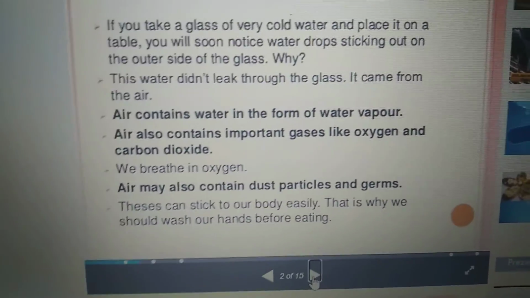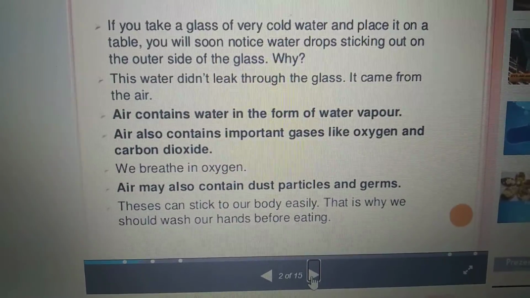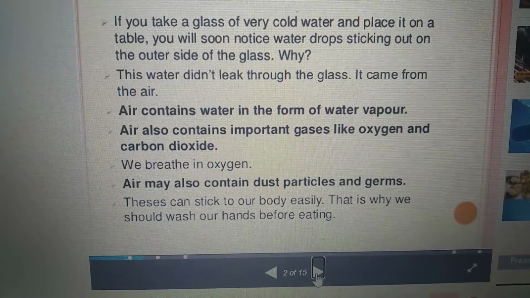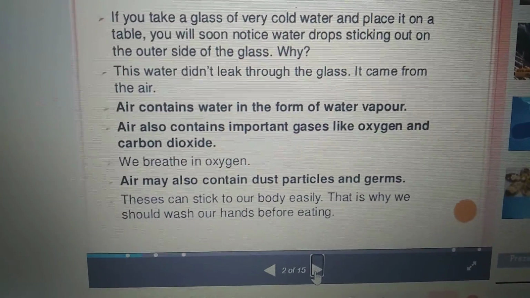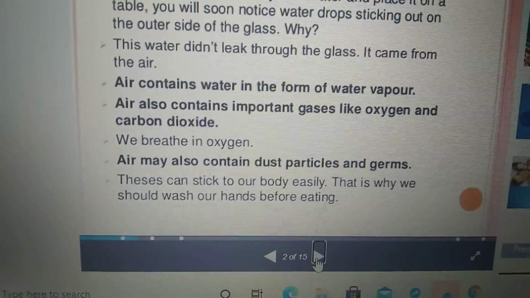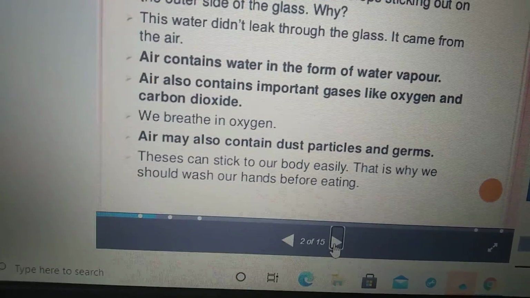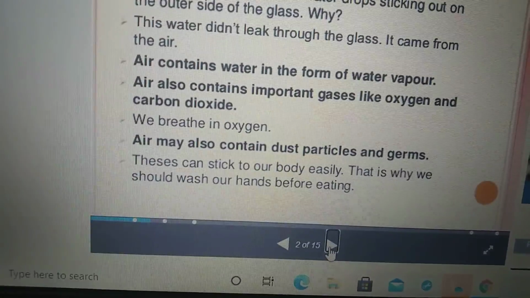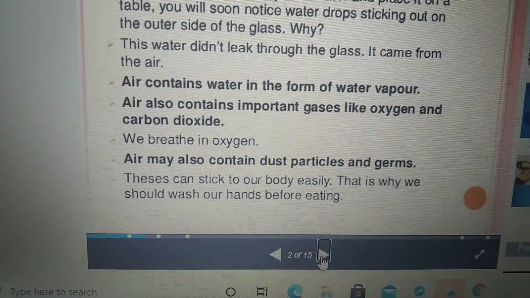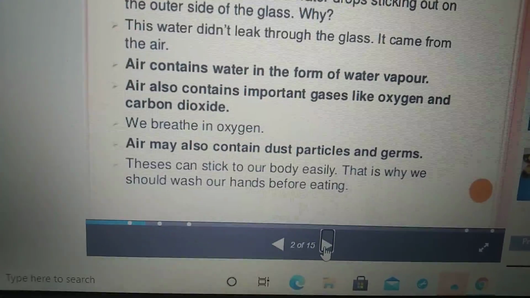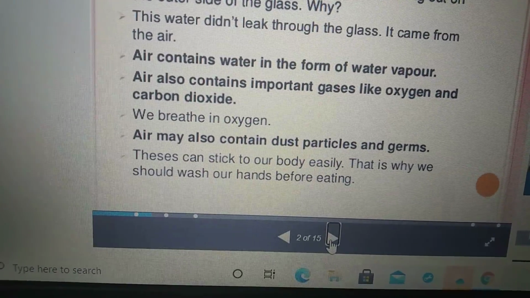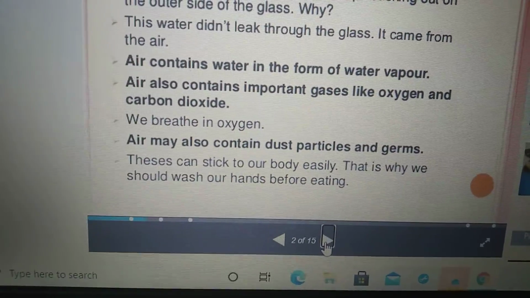So what does air contain? Water in the form of water vapor. It also contains important gases like oxygen and carbon dioxide. We breathe oxygen. Plants take carbon dioxide and release oxygen. They take the carbon dioxide and make their food. That process is known as photosynthesis. Plants release oxygen for humans and animals. Therefore, all living organisms need air to live.